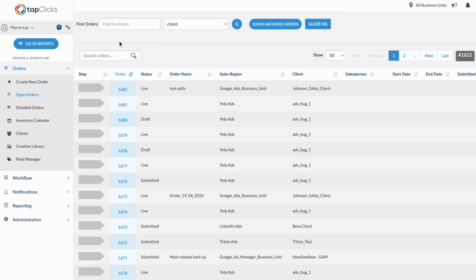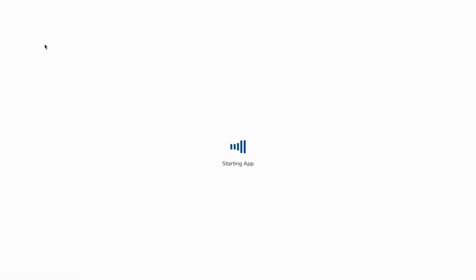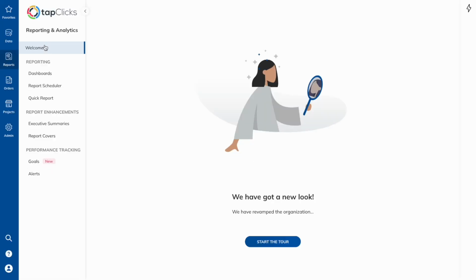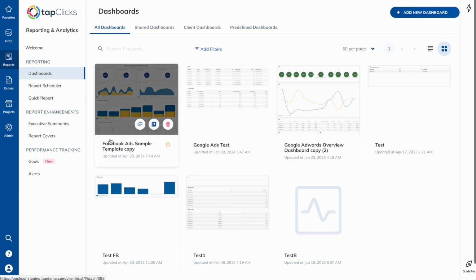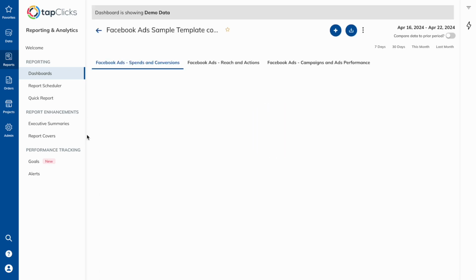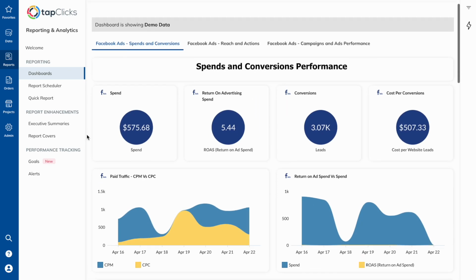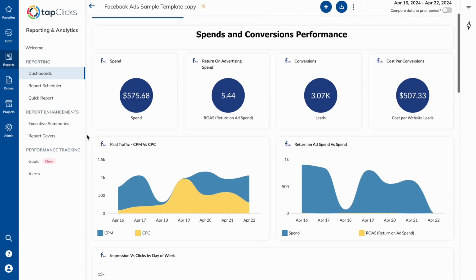But efficiency isn't our only aim. With TapClicks Push Connectors, you gain valuable insights into your campaign's performance. Track how your content performs in real time, make data-driven decisions, and adjust your strategies to maximize effectiveness.